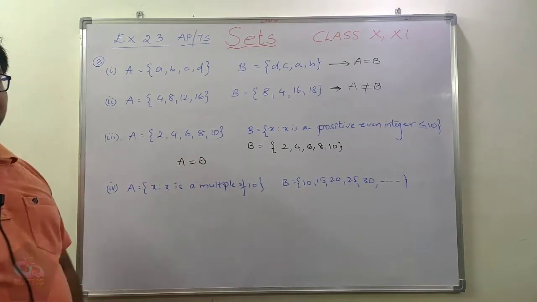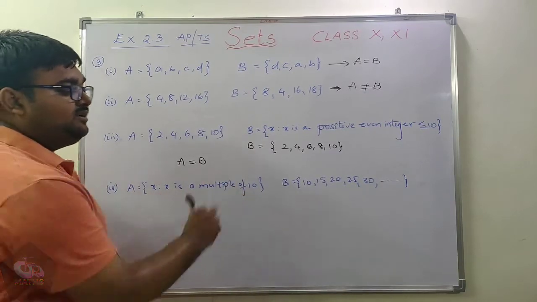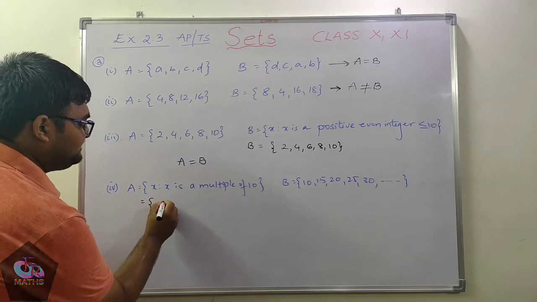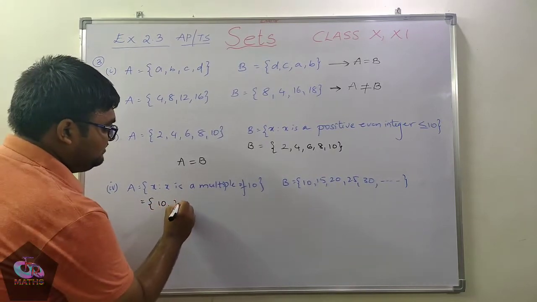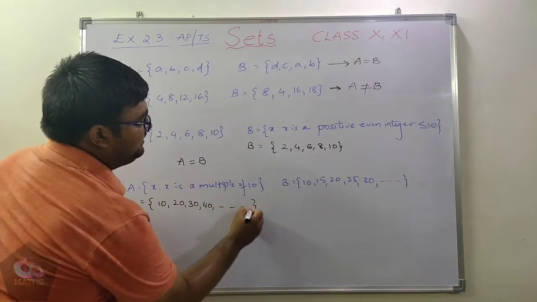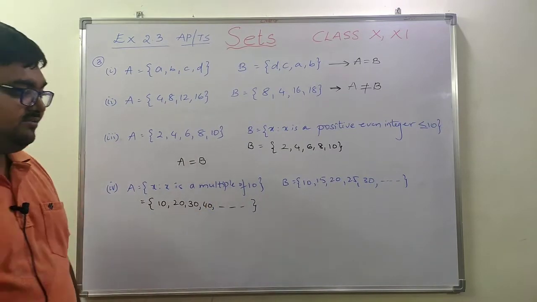Next, coming to the next question. Set A is given as x such that x is a multiple of 10. Multiple of 10 means this set A can be written as 10, 20, 30, 40 and so on. Because there is no restriction, it goes on till infinity.